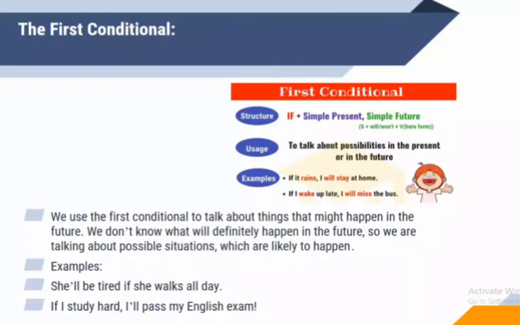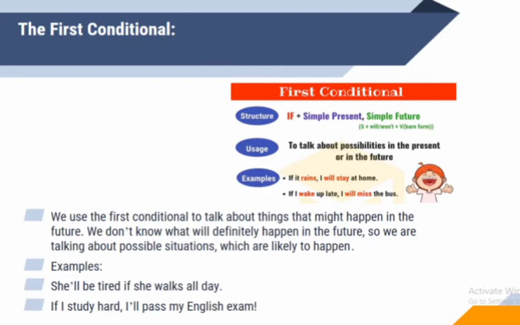Before moving on to the first conditional, I'll just let you know that we also have a zero conditional sentence. What is a zero conditional sentence? It is used to talk about things that are always true, like a scientific fact.